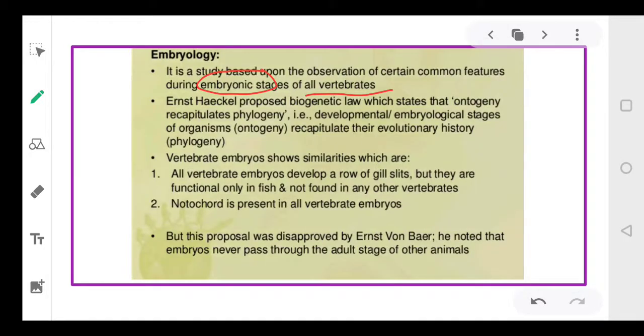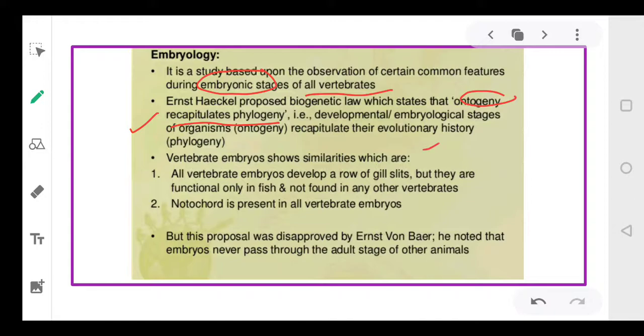Let's study it. Ernest Haeckel proposed that ontogeny recapitulates phylogeny. Ontogeny means the developmental stages, and phylogeny means the evolutionary phases. So it says that the embryological stages of organisms recapitulate, that is, repeat, their evolutionary history.